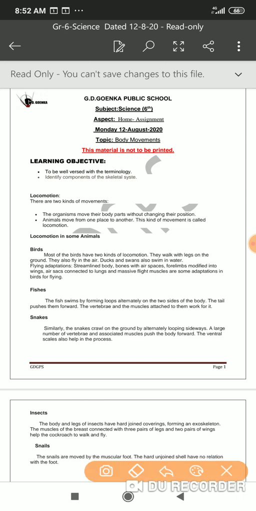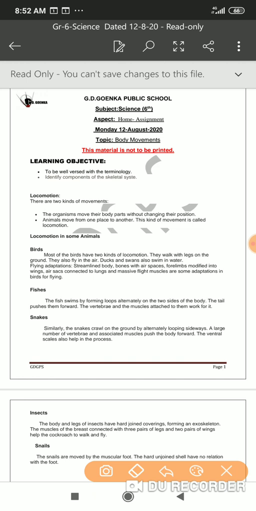And we can see that the skeleton is the basic framework of the body of every organism, and it also plays an important role with respect to movements along with the muscles, right? This is what we have already learned, and we know that every organism has a special design to carry out the different types of movement that are required and need to be adapted by that organism.